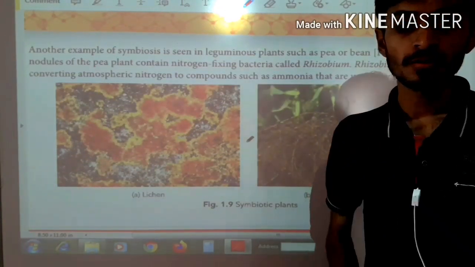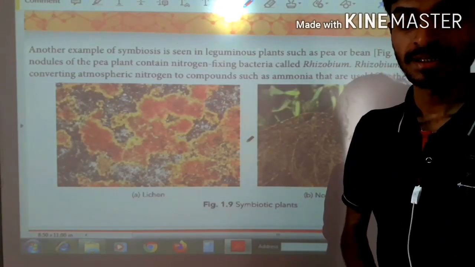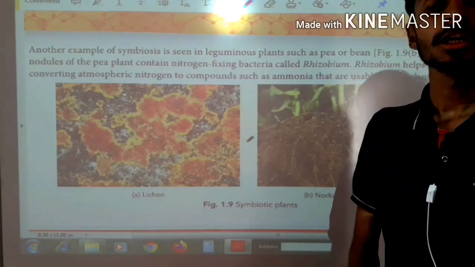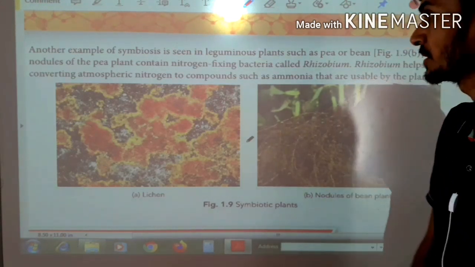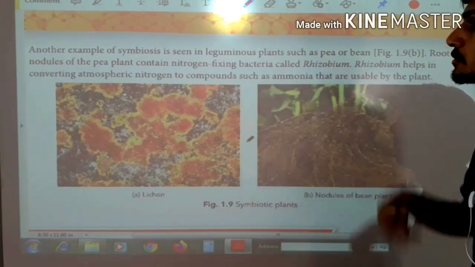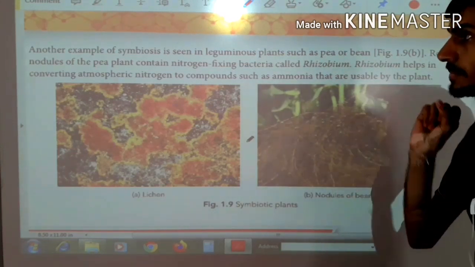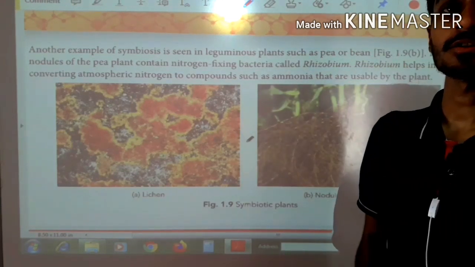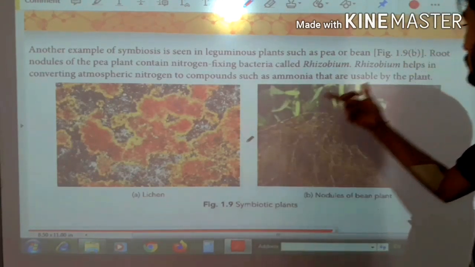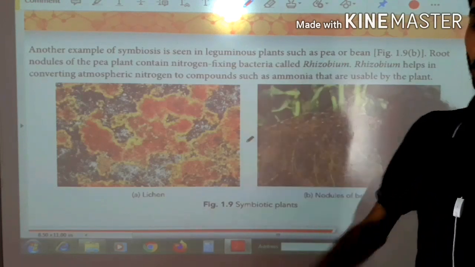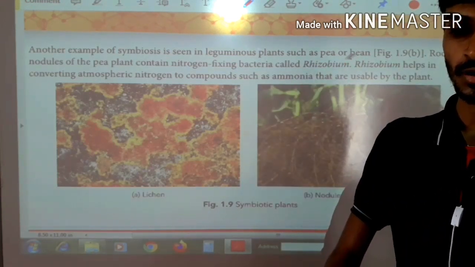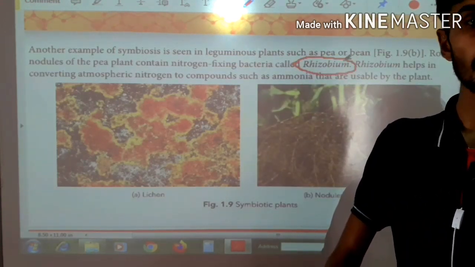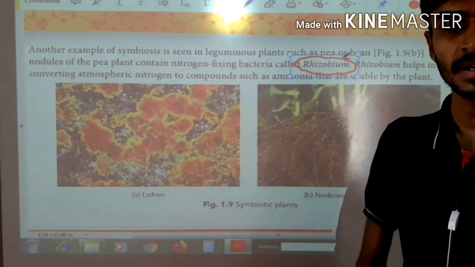Now guys, we have another example of symbiosis. It is in leguminous plants, such as the pea plant. In the pea plant or bean plant, there is a bacteria called rhizobium bacteria. This rhizobium is called a nitrogen fixing bacteria. Why is it called that?